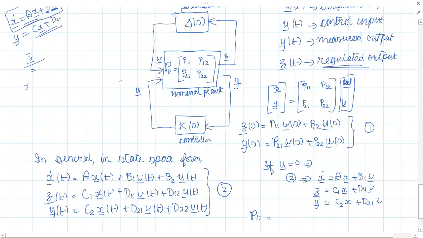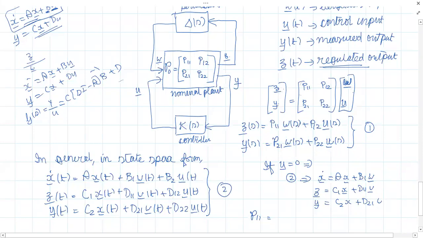If you know x dot equal to Ax plus Bu and y equals Cx plus Du, how will you find the transfer function G, that is Y by U? It is C into SI minus A inverse B plus D.